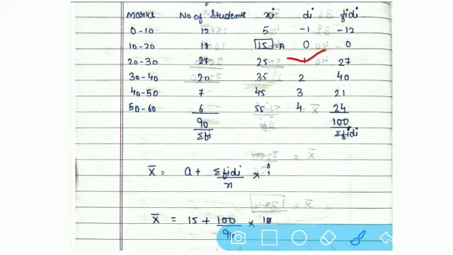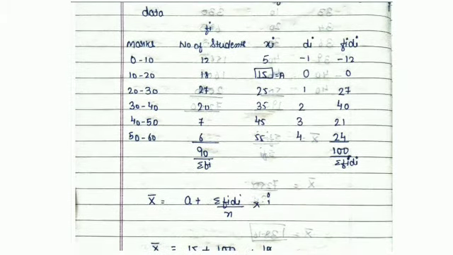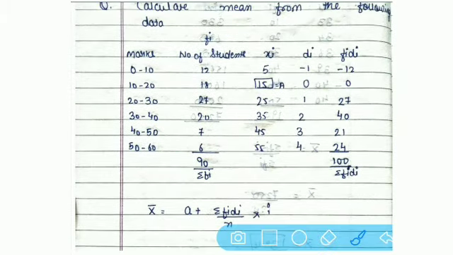Our requirement is what? fi into di. Now what we have to do? We have to multiply this fi into di. दोनों को multiply करना है. So 12 into minus 1, minus 12. 18 into 0, 0. 27 into 1, 27. 20 into 2, 40. 7 into 3, 21. 6 into 4, that is 24. If we add all these values it will give us a total of 100.